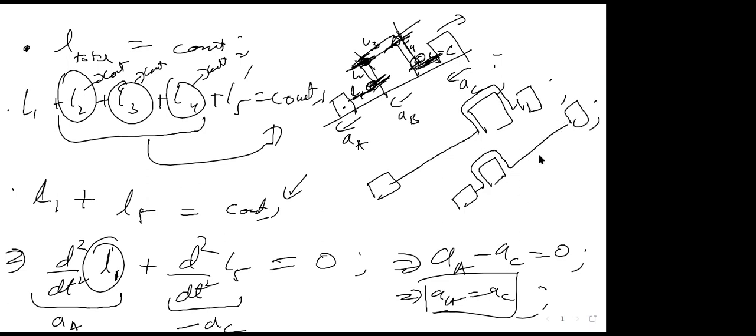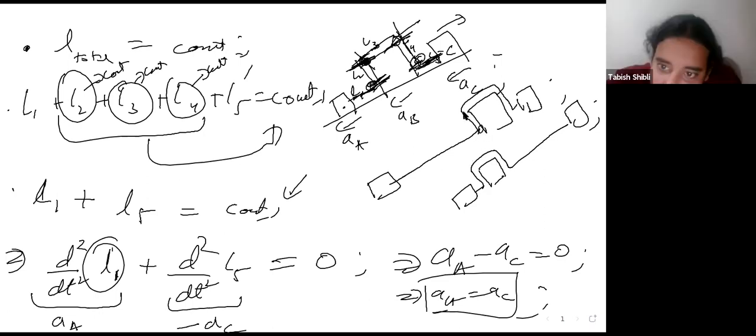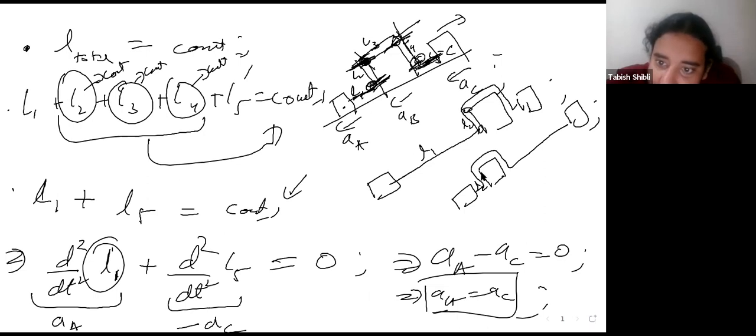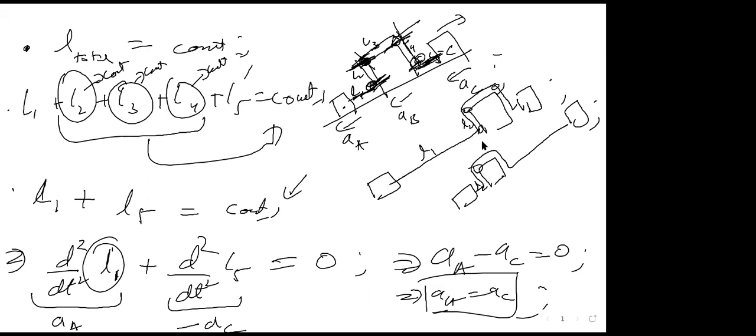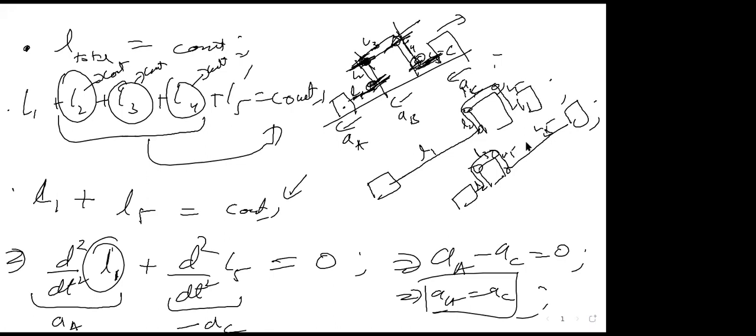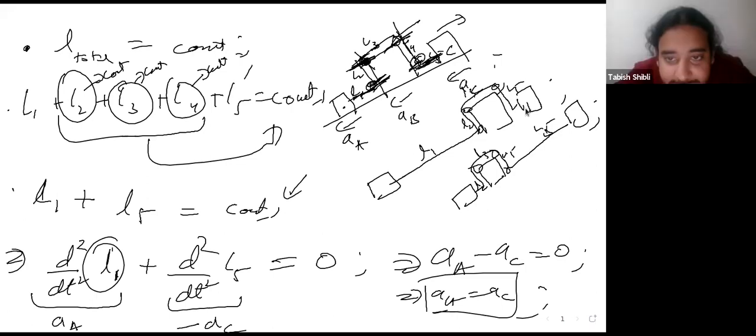Sir, and so L2, L3, L4 being constant means the length between two pulleys is the same constant, and the string is going through that. Yes. So if you see here, your L1 has changed, right? Your L1 is changing, but your L2 has remained the same. Yes, sir. It's still the same distance here. Your L3 also has remained the same. Your L4 has also remained the same, but your L5 has changed. It was smaller here, and it has become bigger here. So that's all I'm saying. Does this make sense? Yes, sir.